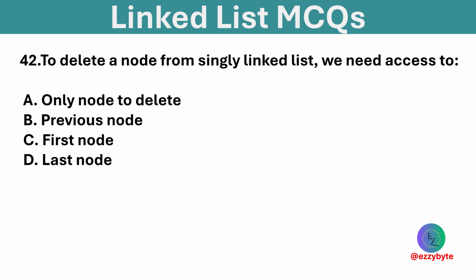To delete a node from a singly linked list, we need access to? Options are only the node to delete, previous node, first node, and last node. Option B is correct. Deletion needs access to the previous node.